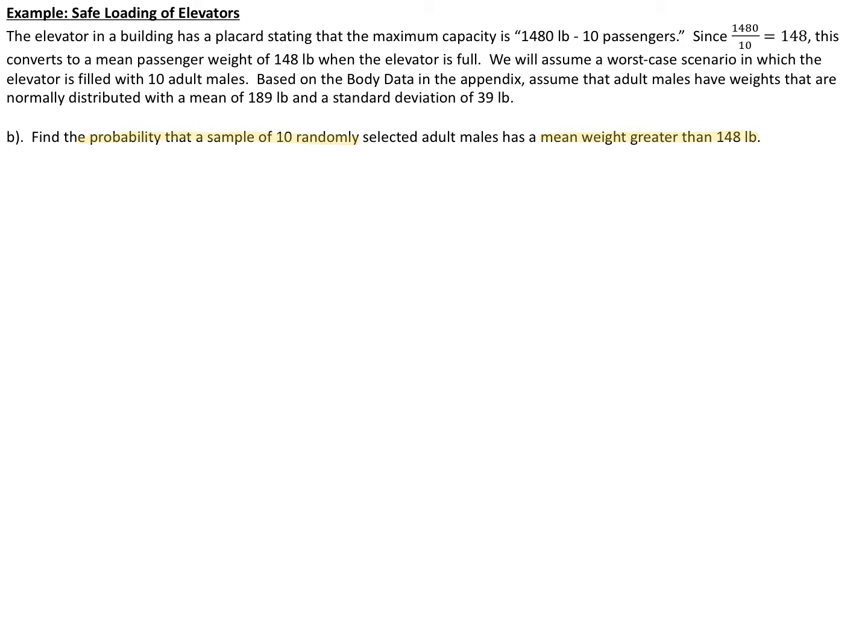So I really want you to see the difference between question B and question A. Take some time and go back and look at question A again, just so you can compare these two questions. In this specific question, I want to know what is the probability that the mean weight, which is represented by X bar, is greater than 148 pounds. Notice the difference here: I'm not looking at an individual value X. Right away, I hope you can see how different this question is from question A.